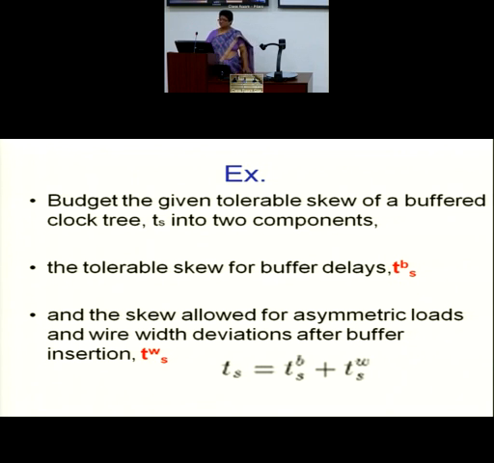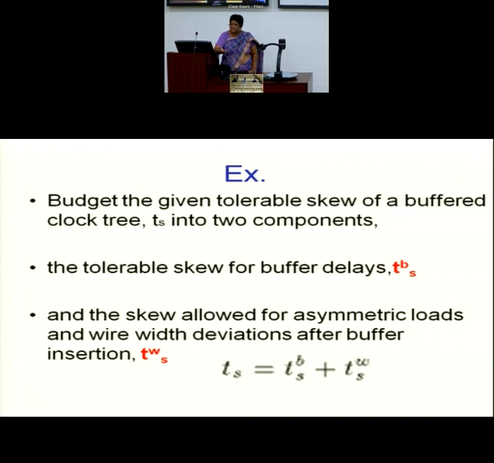So the total skew TS is because of mismatched buffer delays and the skew because of mismatched wire delays coming from mismatched wire segments. However large I try, I can still have mismatched wire segments. Process variations will always be there.